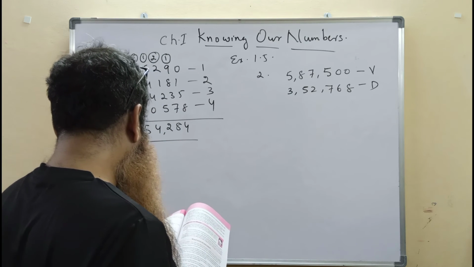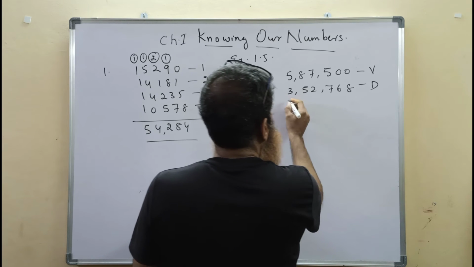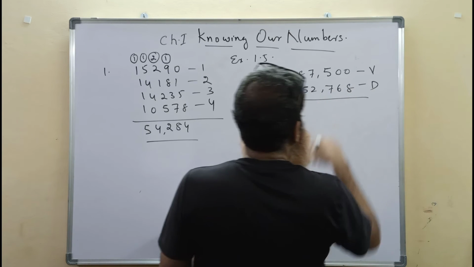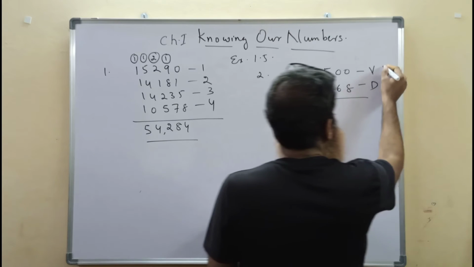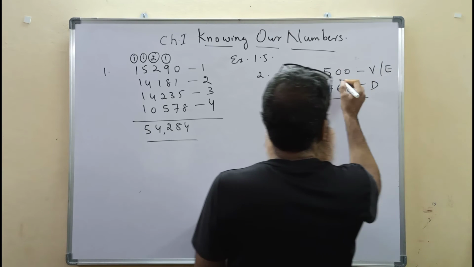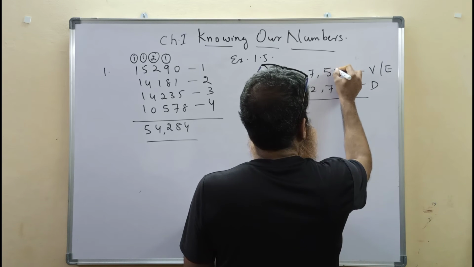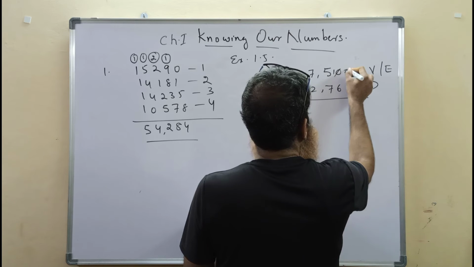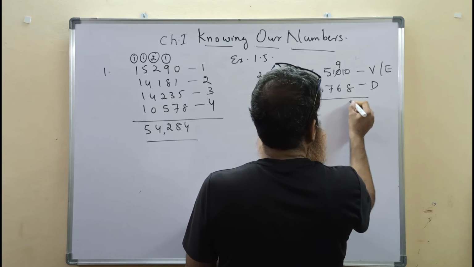By how many votes did the winner win the election? This is 5 lakh, this is 3 lakh. The difference will be the difference of votes between the elected candidate and the defeated candidate. Here 10, then 1 is given here. It becomes 10, it becomes 9 here. 10 minus 8, 2. Borrow.